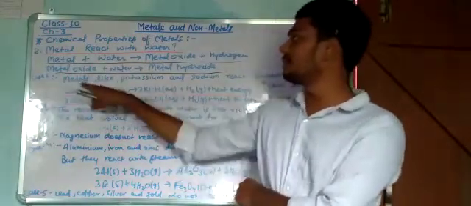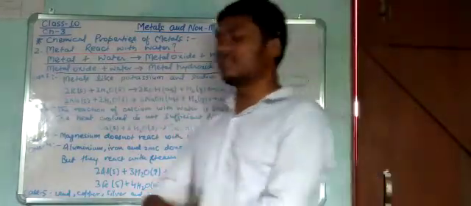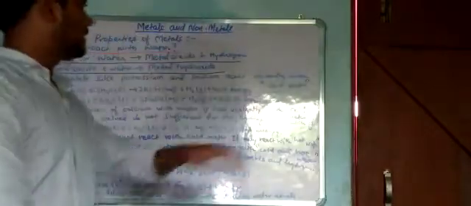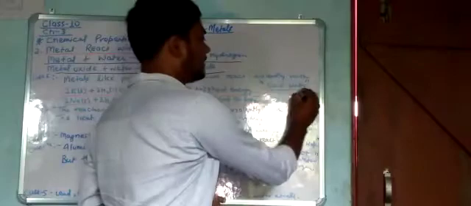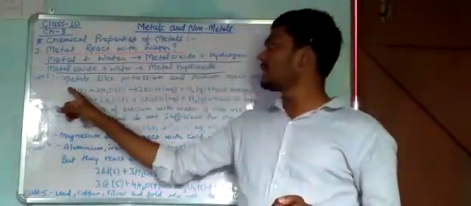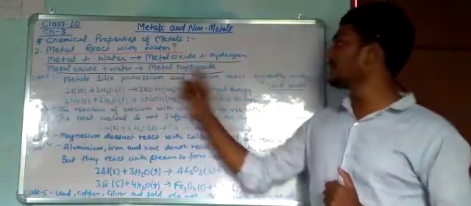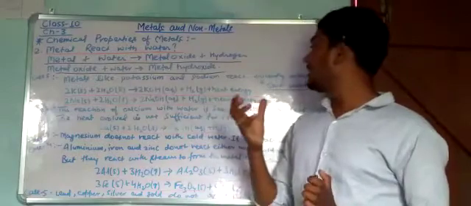First case: metals like potassium and sodium react violently with cold water. It means that sodium and potassium react with cold water violently.